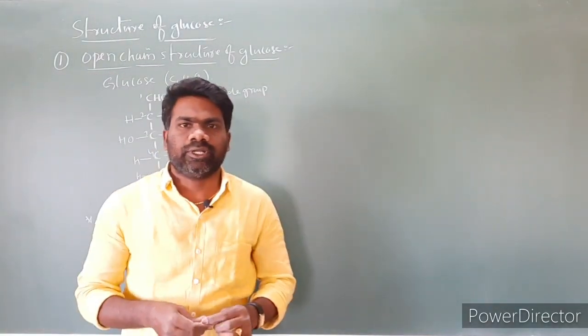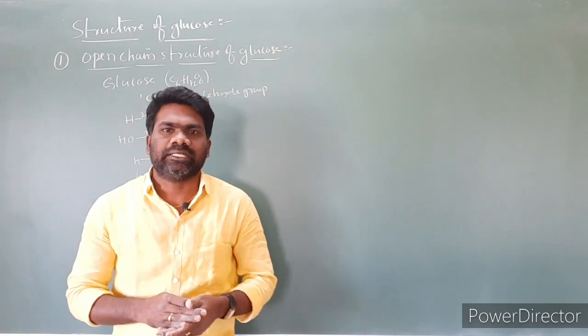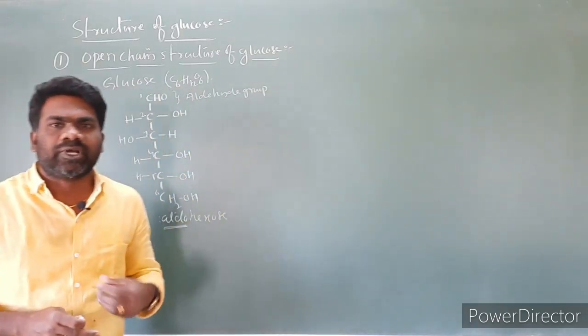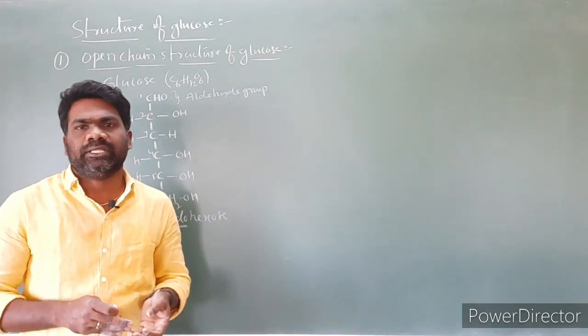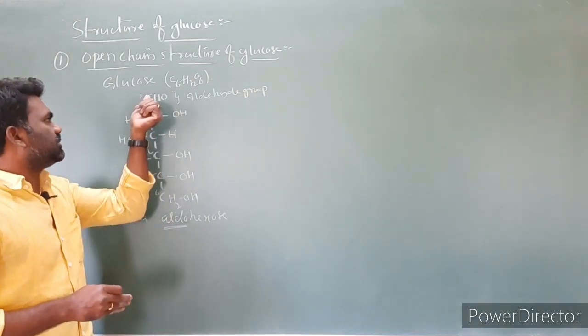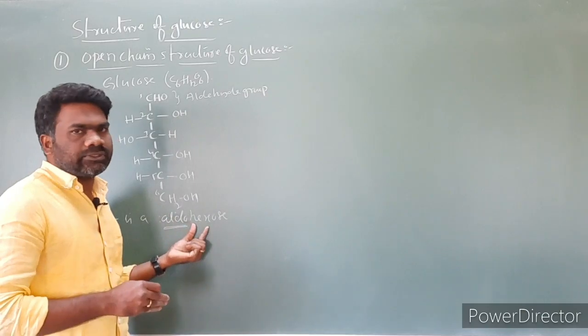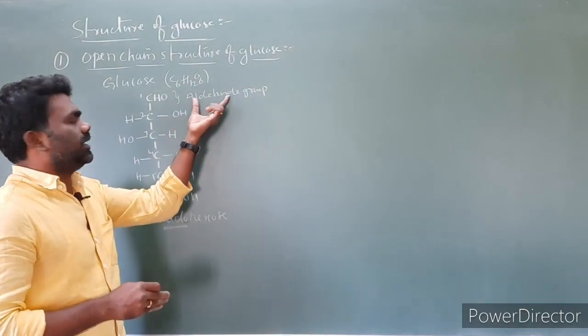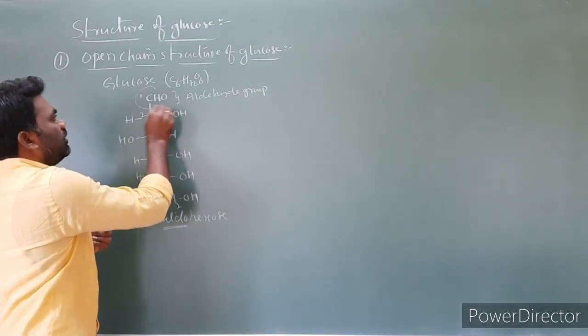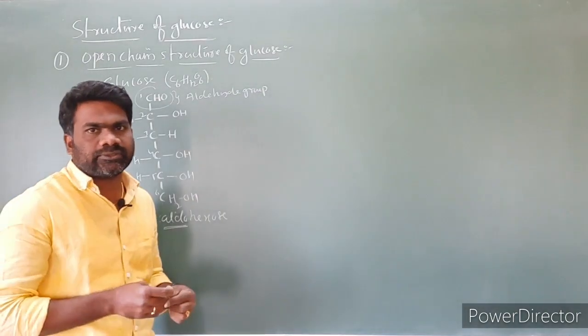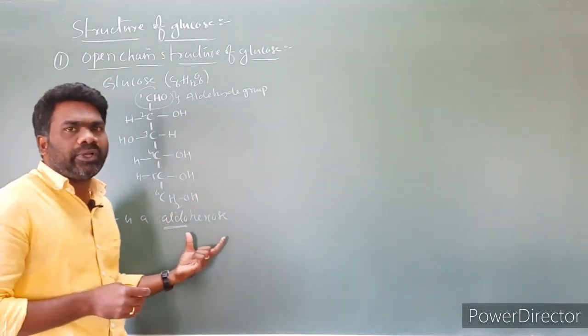In the classification you learned, monosaccharides are classified on the basis of the number of carbon atoms and the functional group present in them. Here the number of carbon atoms is 6, so we use hexose, and the functional group is aldehyde, so we call it aldohexose. So glucose is an aldohexose.